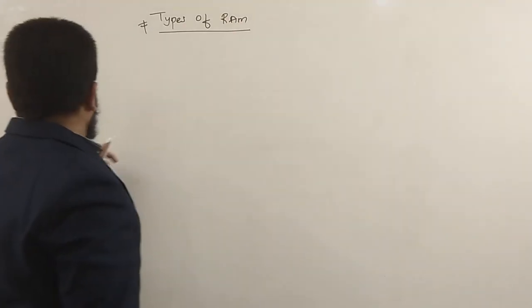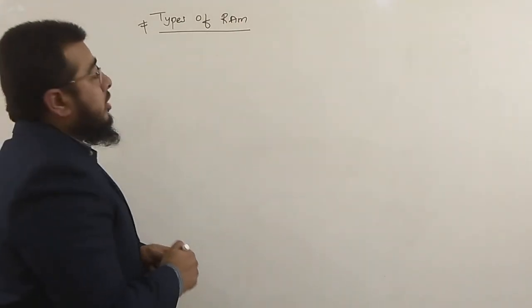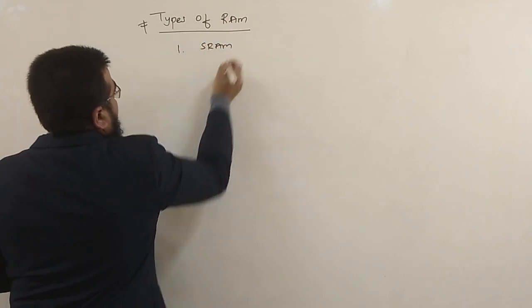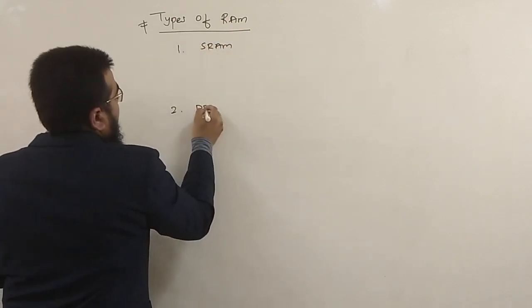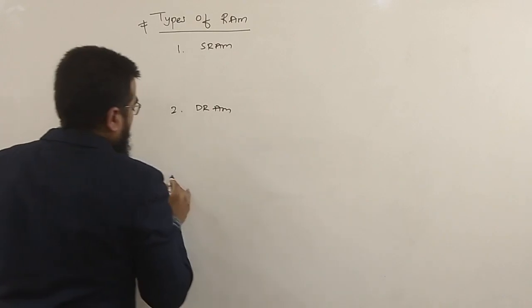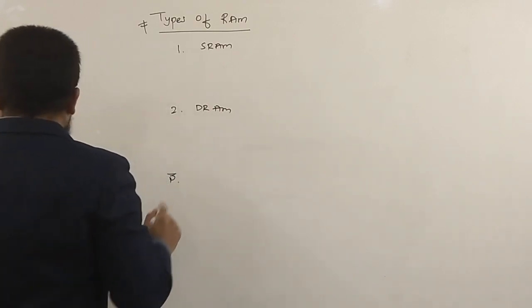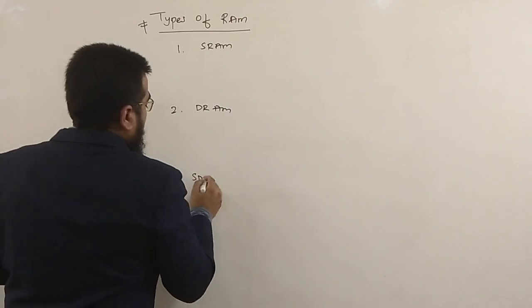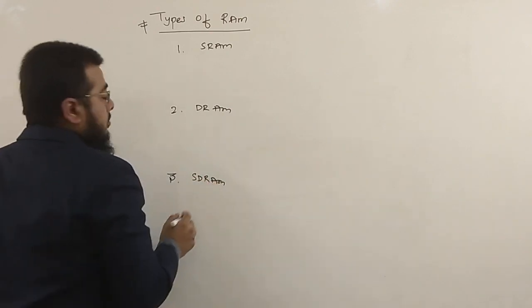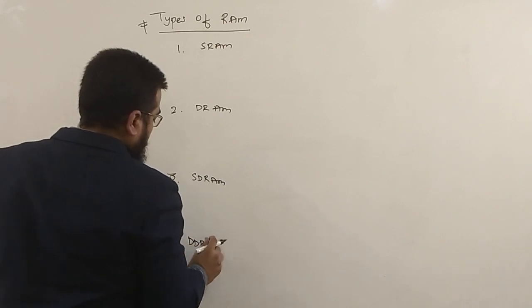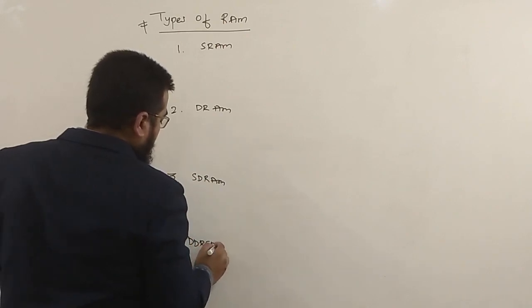Okay, let us move on to the types of RAM. There are 4 types of RAM. That is static RAM, dynamic RAM, then you have SDRAM, and DDR SDRAM.